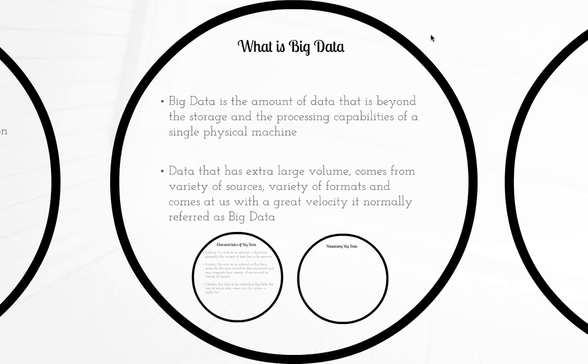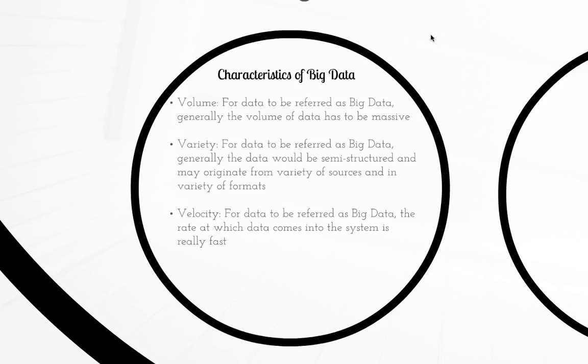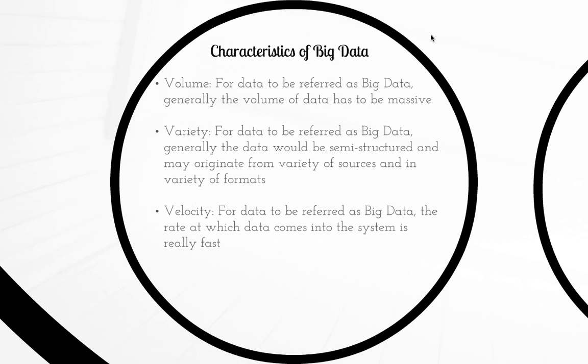So the first obvious dimension is that big data means a lot of data. The second dimension is variety, in which data comes to your system from a variety of sources. And the third dimension is velocity. Data comes to your system at really great speed. So these are the three characteristics of big data.